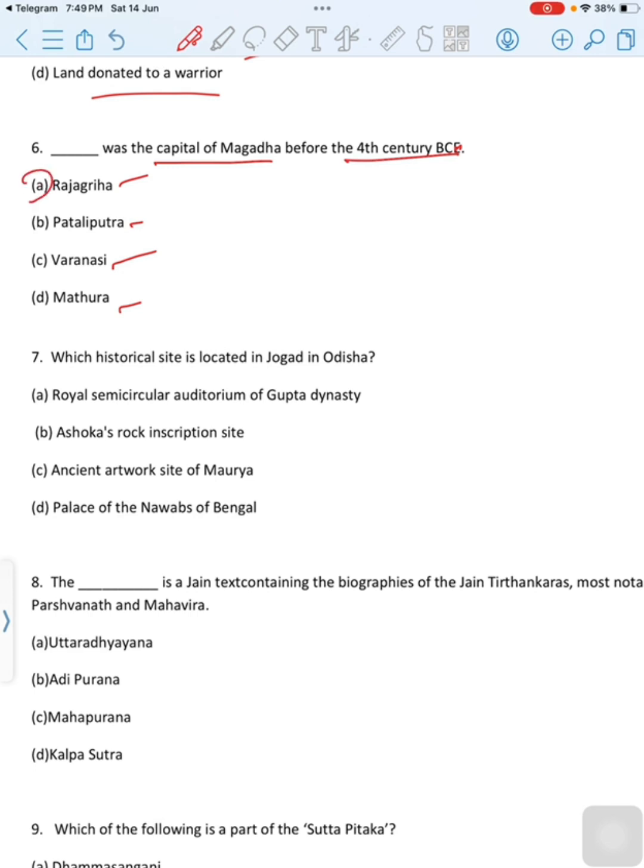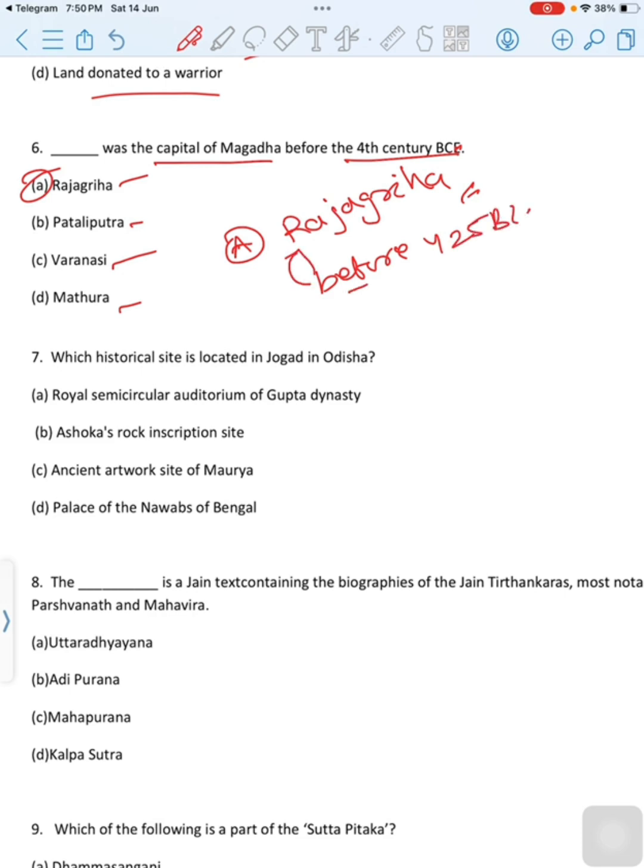Then correct option is option A, Rajgriha. Rajgriha was the capital of Magadha before 425 BC, and Pataliputra was the capital of Magadha after 425 BC. Correct option is option A, Rajgriha.